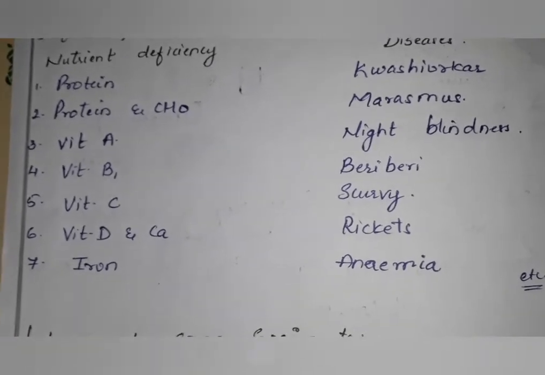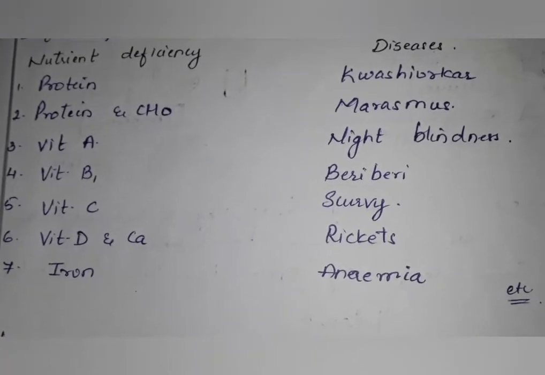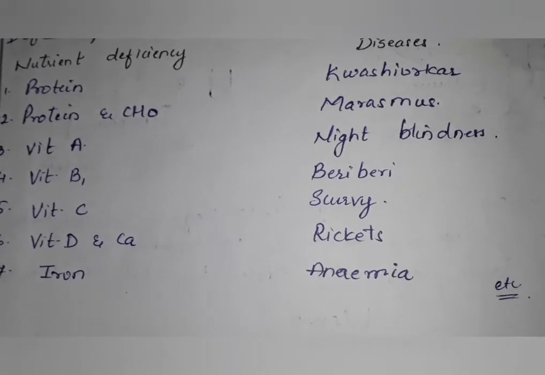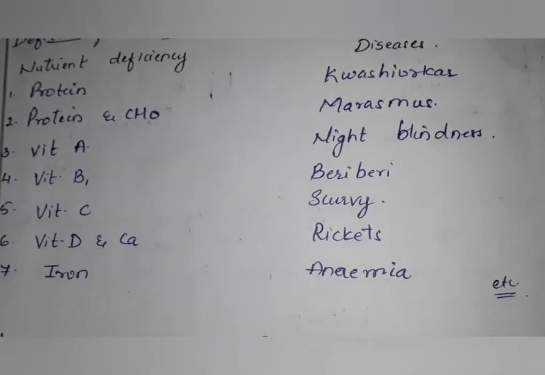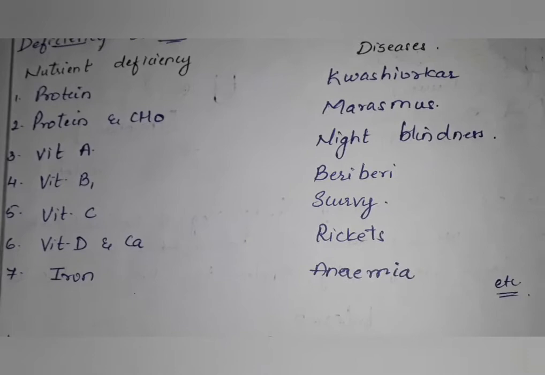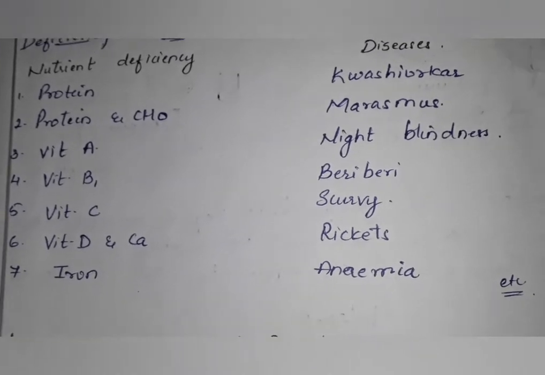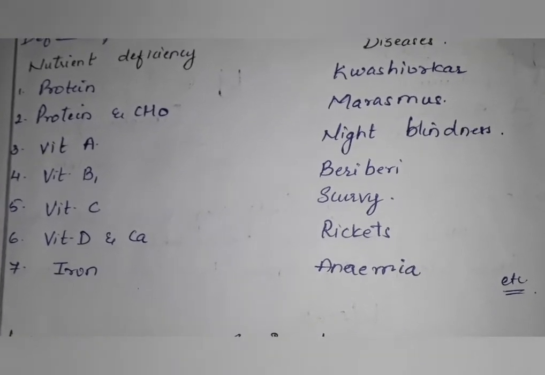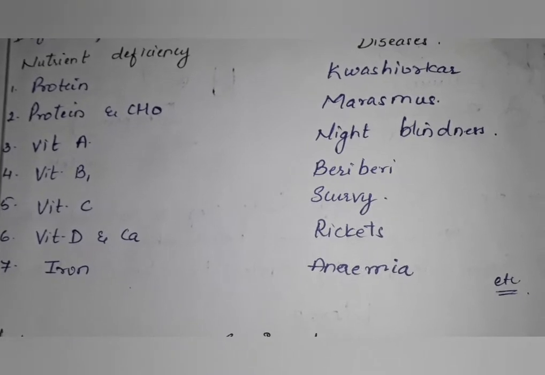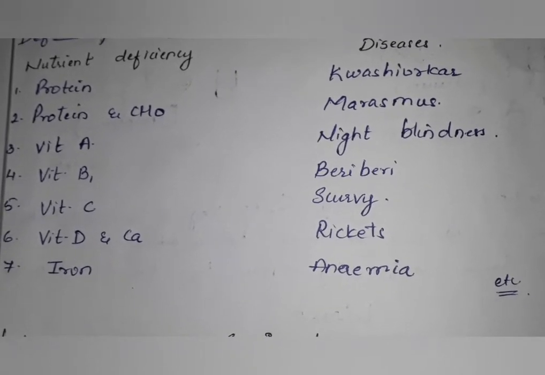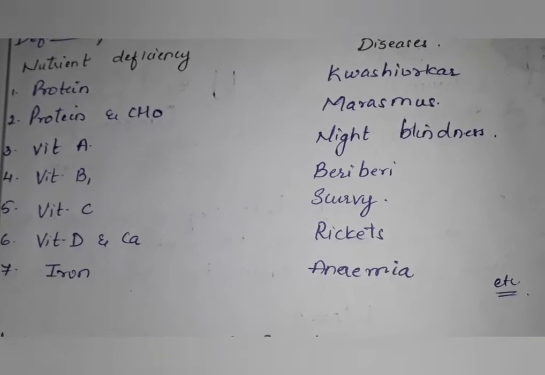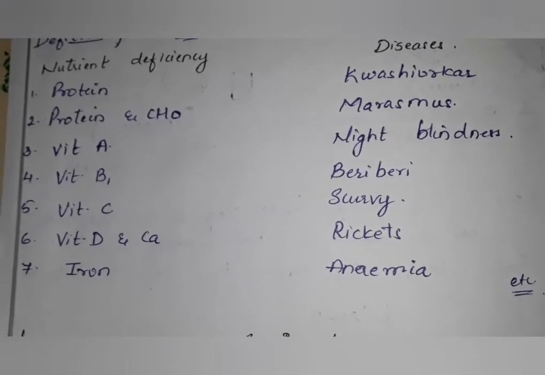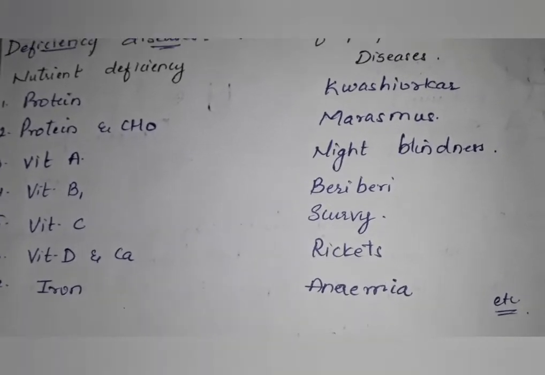People suffering from vitamin A deficiency will suffer from night blindness. Vitamin B1 deficiency will give beriberi. If a person has vitamin C deficiency, they will suffer from scurvy. Deficiency of vitamin D and calcium will cause rickets. And if they have iron deficiency, they will suffer from anemia.